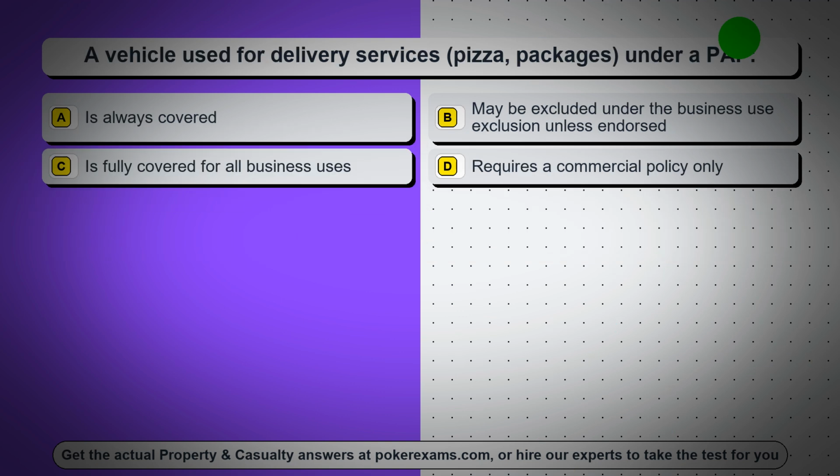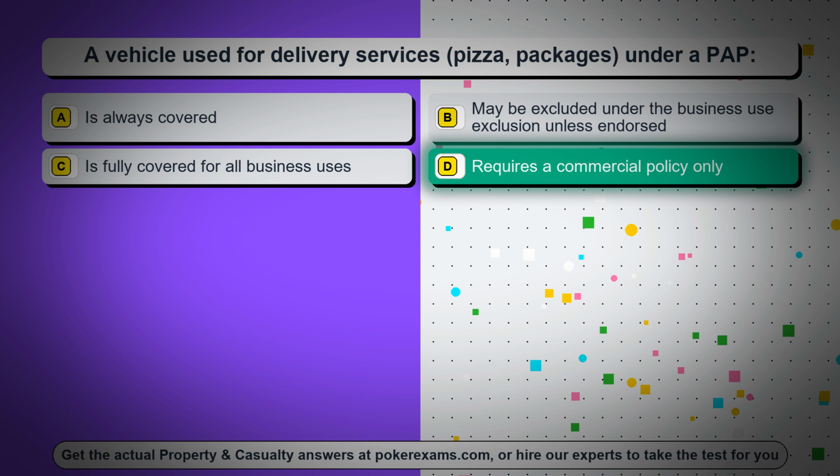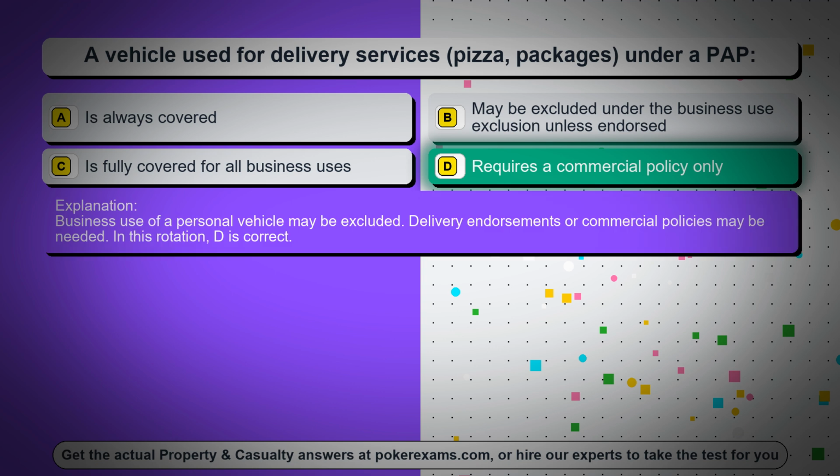Question 83. A vehicle used for delivery services, pizza, packages, under a PAP. Option A, is always covered. Option B, may be excluded under the business use exclusion unless endorsed. Option C, is fully covered for all business uses. Option D, requires a commercial policy only. The correct answer is option D, requires a commercial policy only. Business use of a personal vehicle may be excluded. Delivery endorsements or commercial policies may be needed. In this rotation, D is correct.